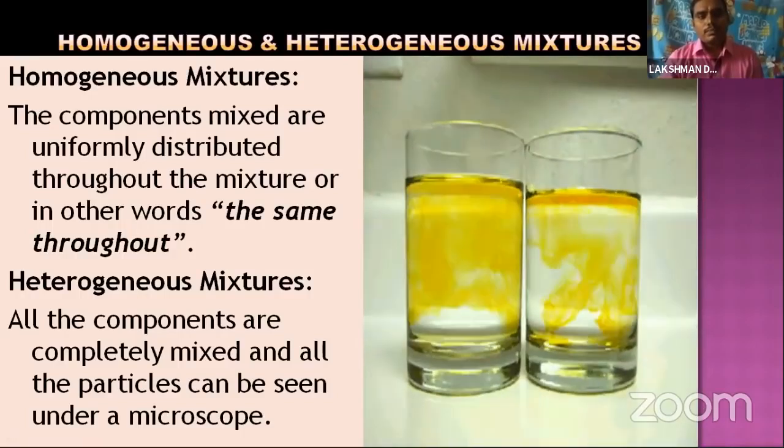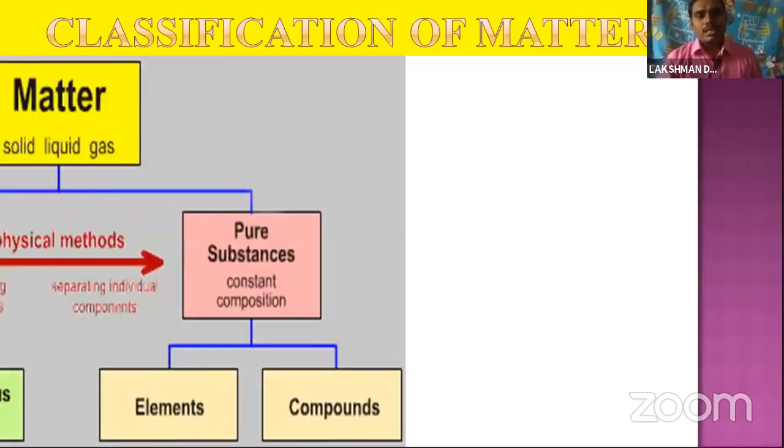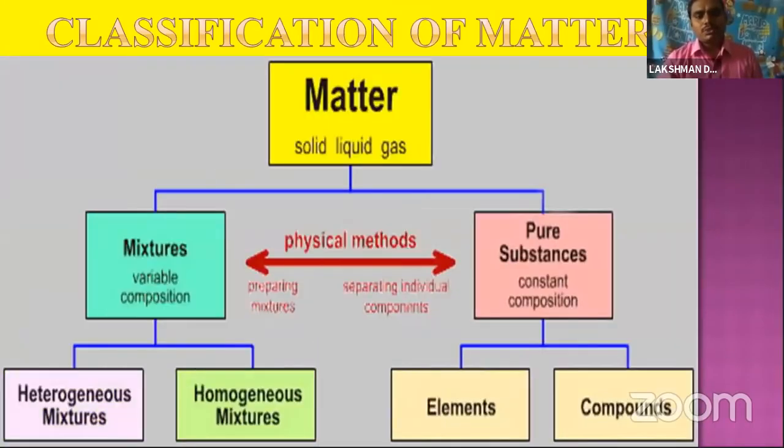Let us come to the classification. We have learned that matter is classified into two types: pure substances and mixtures. Again, pure substances are classified into two types: elements and compounds. And mixtures are again classified into heterogeneous mixtures and homogeneous mixtures. Okay, this is the introduction.